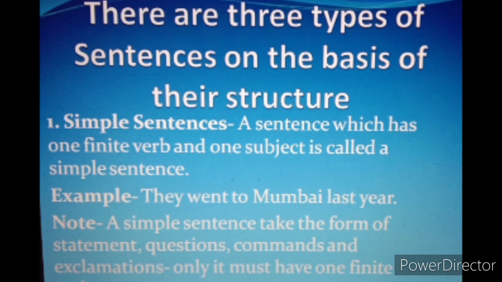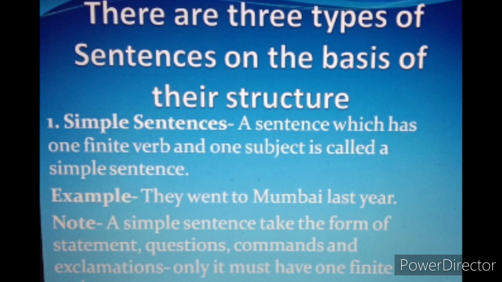As for now, I have told you there are 4 kinds of sentences: declarative or assertive, wherein you state something, and it is divided into 2 kinds: affirmative or positive sentence or a negative sentence.